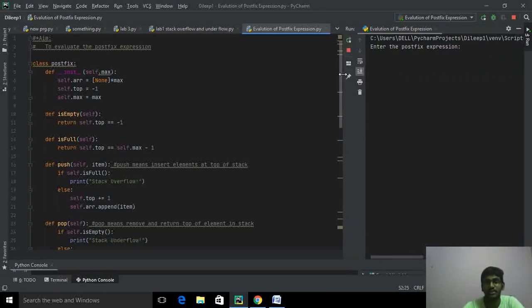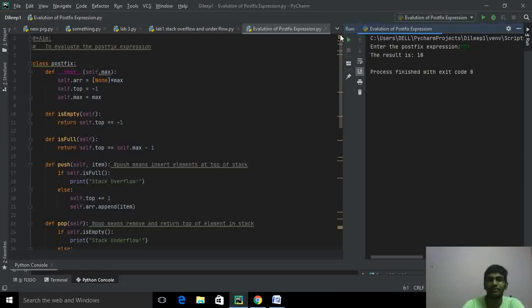You can see the output is asking to enter the postfix expression. I'm entering 5 5 plus, using the plus operator. It shows that the result of the postfix expression is 10.